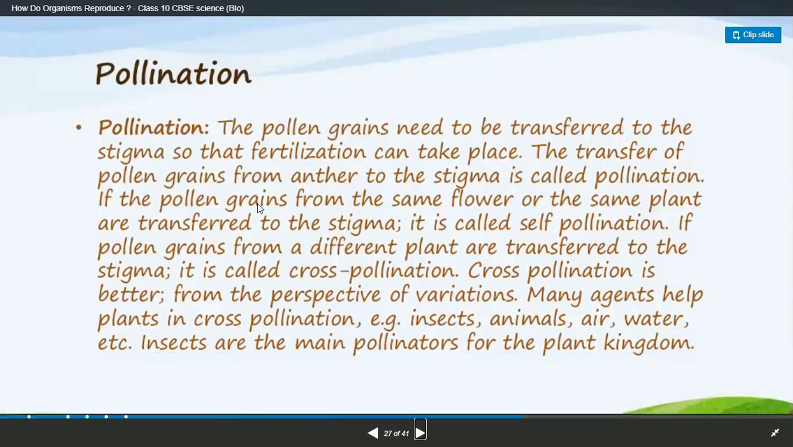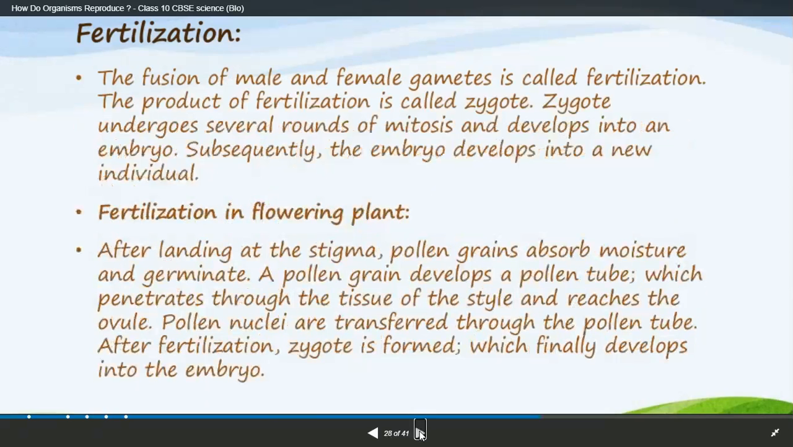Insects are the main pollinators in the plant kingdom. The most common example is the butterfly, which you all know, and birds also help. Now, fertilization in flowering plants is the fusion of male and female gametes.